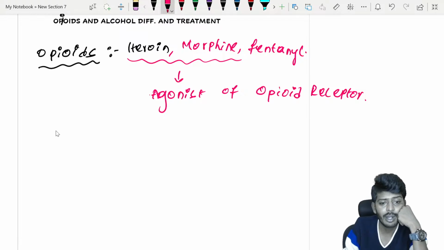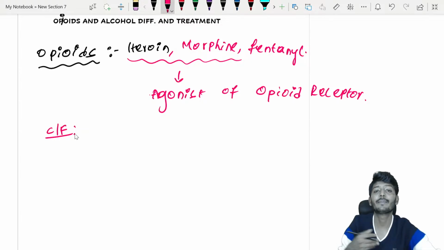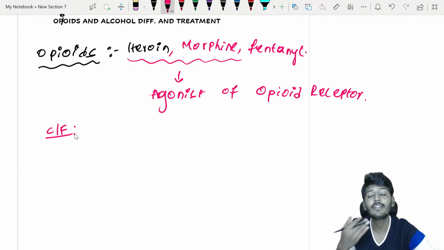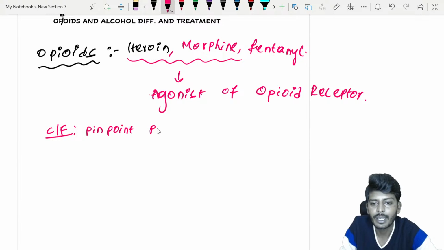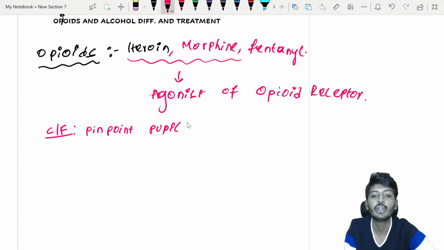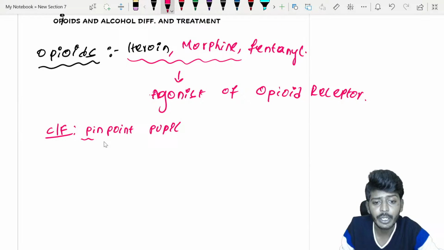So what are the clinical features of overdose? If the opioid receptors are excessively activated, opioids will cause miosis. Remember, they will also cause pinpoint pupil. Due to what effect, my dear students? The miotic effect of the opioid will lead to pinpoint pupil.